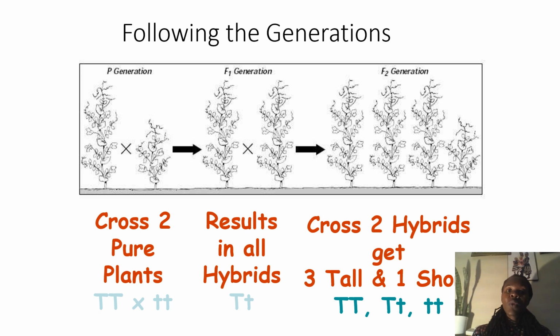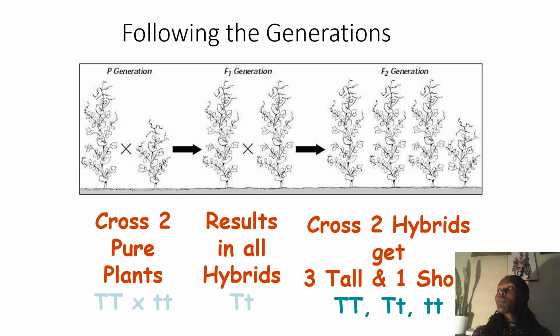So you have the tall one, the capital T, pure. We talk about the pure plants. Down here you can see the genotypes representing the pure parental generations. So you have the tall, the homozygous dominant, capital T, capital T. You cross it with the short one, small t, small t. So you have a cross of two pure plants, and it will result in hybrids.